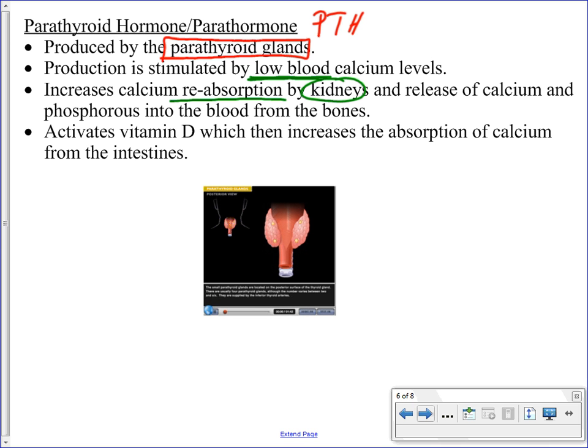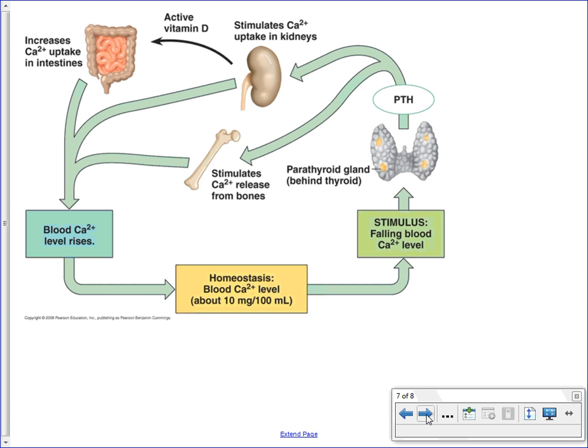Working through vitamin D in your body, it's also going to increase the absorption of calcium by your intestines. So a couple of different targets here. Whatever food you're taking in through your diet, if there is calcium, then parathyroid hormone is going to enhance the absorption of that calcium. And at the same time, it's going to tell your kidneys to hold on to whatever calcium is present in your body and not excrete it.